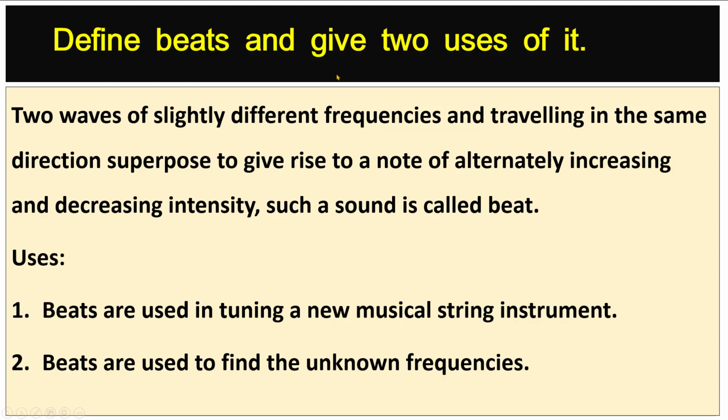Define beats and give two uses of it. Two waves of slightly different frequencies and traveling in the same direction superpose to give rise to a note of alternately increasing and decreasing intensity. Such a sound is called beat. Uses. Number 1. Beats are used in tuning a new musical string instrument. Number 2. Beats are used to find unknown frequencies.